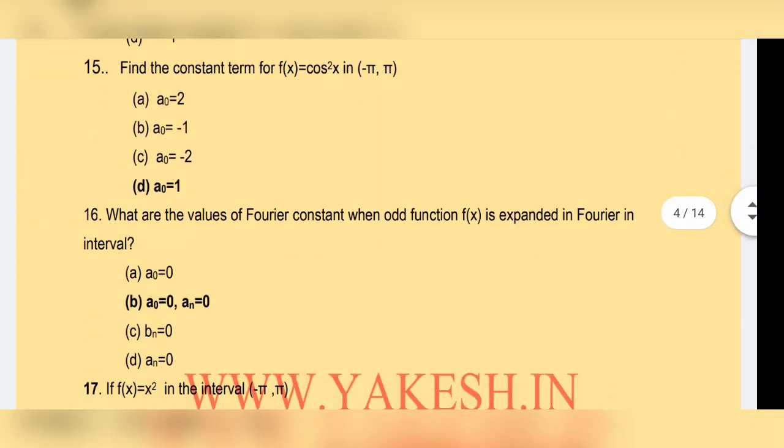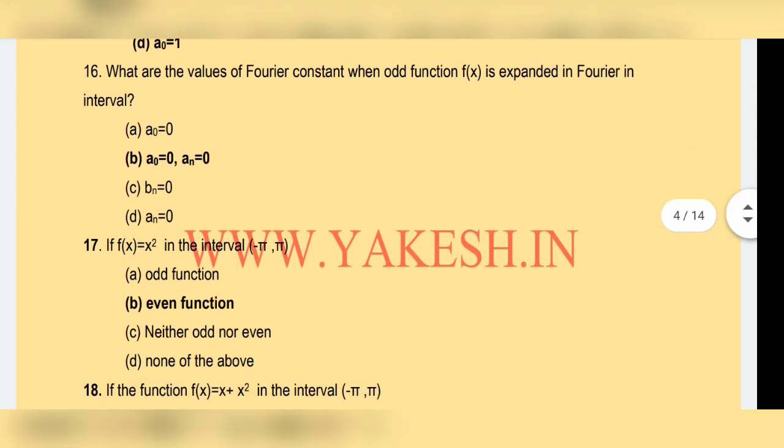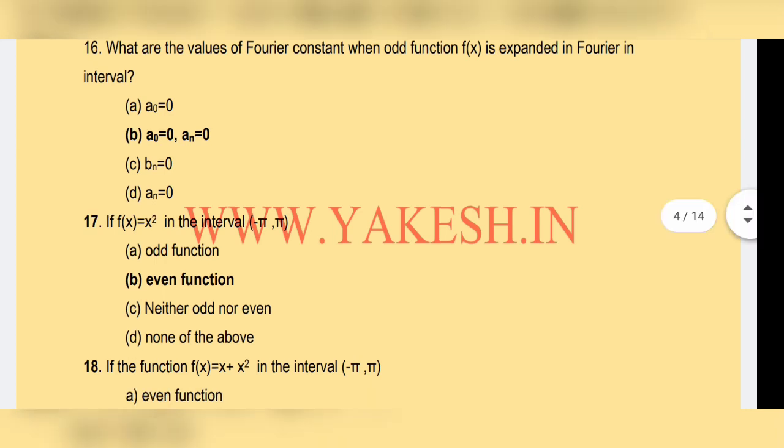Find the constant term for f of x equal to cos square x in minus pi comma pi. Option D, a0 equal to 1 is the correct answer. Find the value of Fourier constant when odd function f of x is expanded in Fourier interval. Option B, a0 equal to 0, an equal to 0.